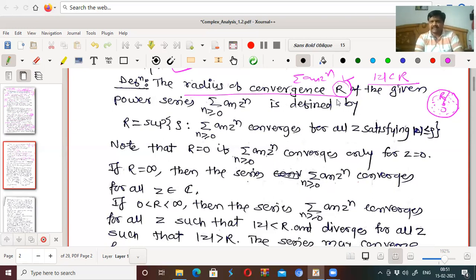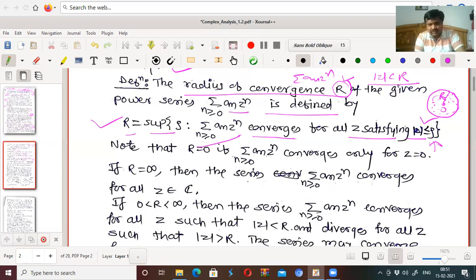So the radius of convergence R of the given power series a_n z^n is defined by R is the supremum of rho, such a number where this power series converges for all z such that mod z less than or equal to rho. So if we say that the series converges for all z satisfying mod z less than or equal to rho, then the supremum of all such rho is nothing but the radius of convergence, the highest of all such numbers.